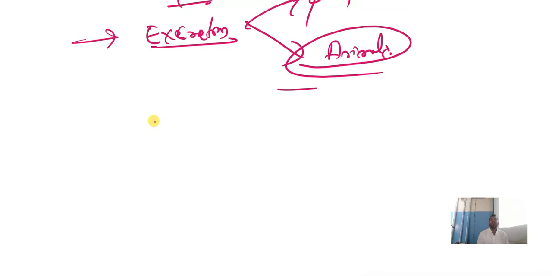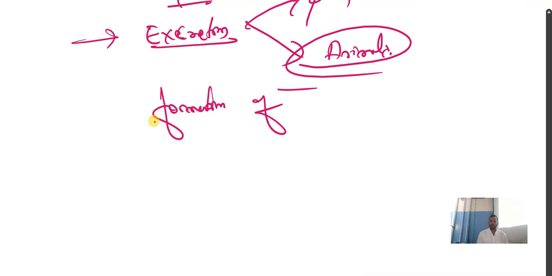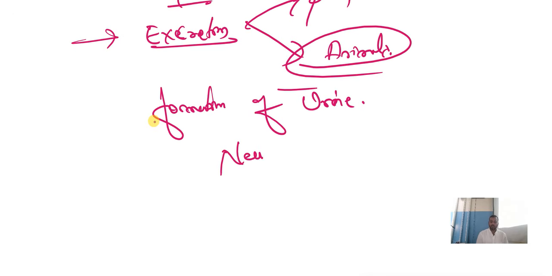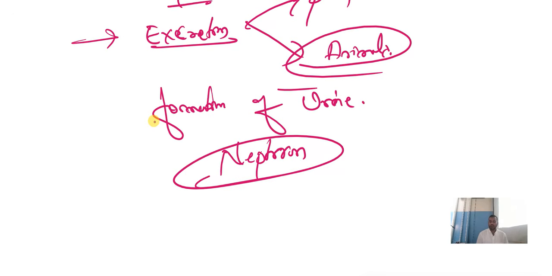And ultimately, explain the formation of urine. How the urine is formed. Formation of urine and structure of nephron. Structure of nephron diagram is important. Just study this much. Clear?